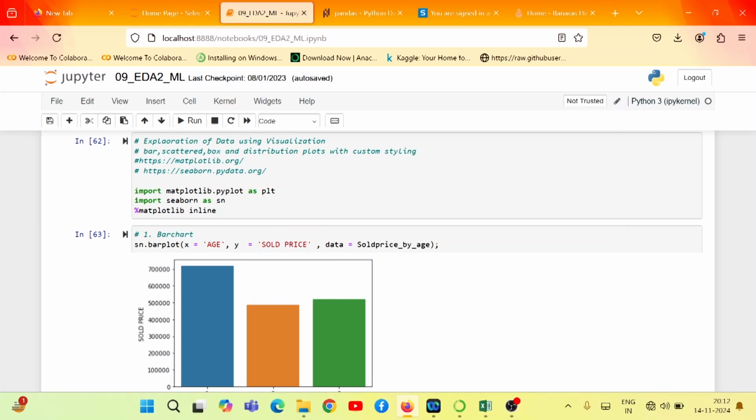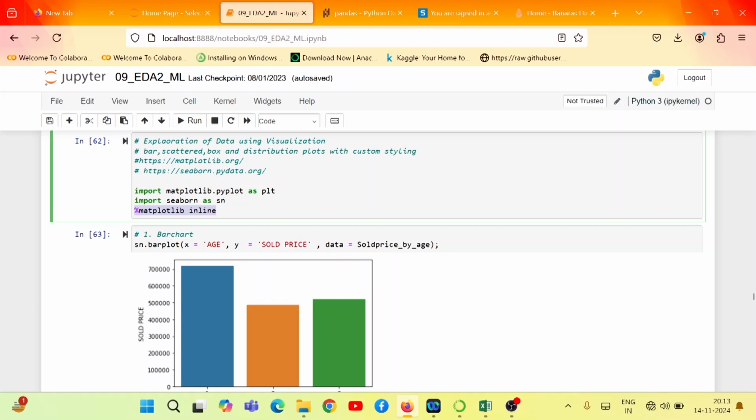That is the important thing. If you want to use matplotlib to create a graph or plot, we need to import matplotlib.pyplot. To display the plot on Jupyter Notebook, we need to provide %matplotlib inline, right? So that's it.